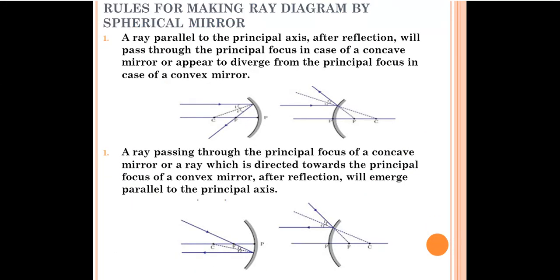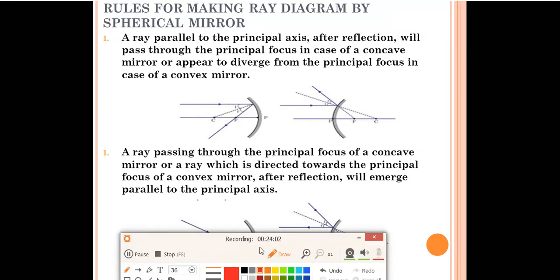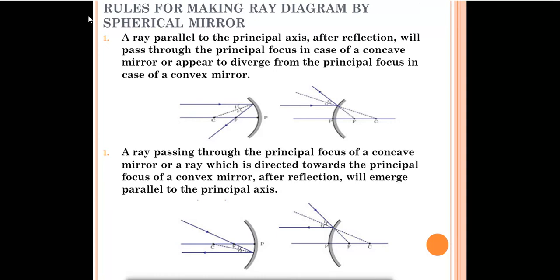Now we'll discuss some of the rules which are used for drawing ray diagrams by spherical mirrors. If you remember these rules, it will be easy for you to draw the ray diagrams. Rules for making ray diagrams by spherical mirror. The first rule: a ray parallel to the principal axis, after reflection, will pass through the principal focus in case of a concave mirror. First of all, I will discuss the concave mirror.